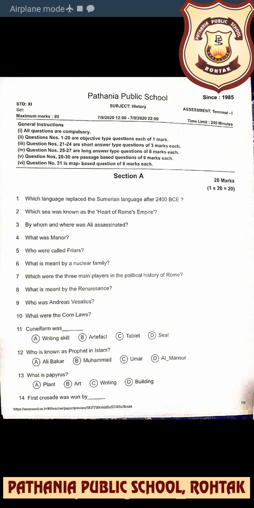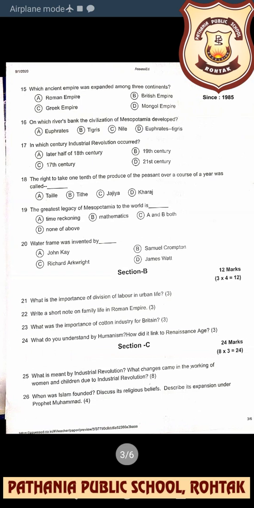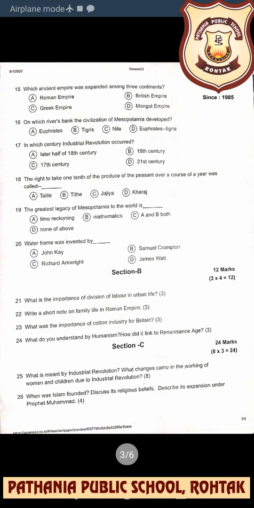So this is your question paper. As you know, section A includes 20 questions. This section was attempted well by most of the students, but in question number 20, water frame was invented by.